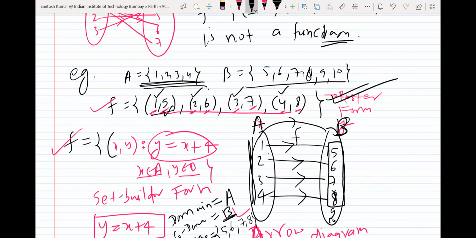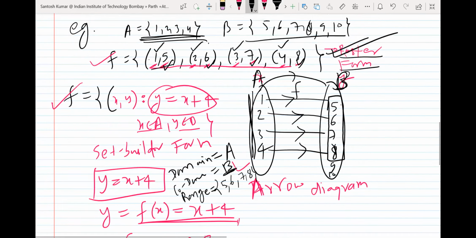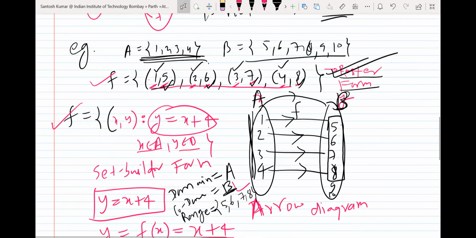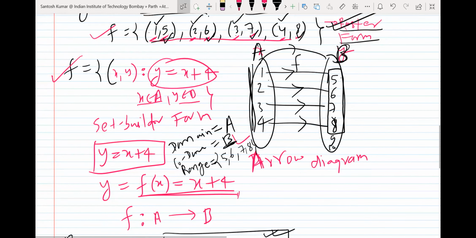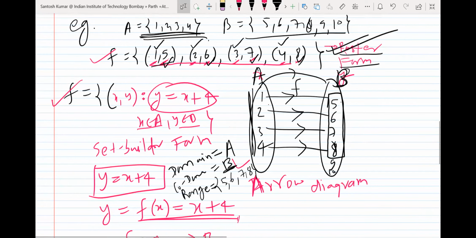So 5, 6, 7, 8 will come in range. So if you write in roster form, then in the ordered pairs, the collection of all first elements will form domain, and all the second elements will form range. So range is 5, 6, 7, 8. Okay, so actually this was an easier example. In exam they will ask you some difficult questions. We will discuss that too.